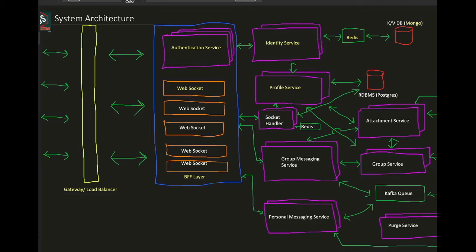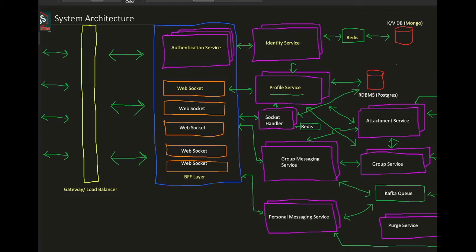Why are we choosing RDBMS here? Because compared to identity service, profile service is not something which is called often. Identity service is connected to authentication service, which will be calling identity service very often, for authenticating almost every message if needed, whereas profile service is only used when a user sees their profile, or when somebody else is visiting your profile.